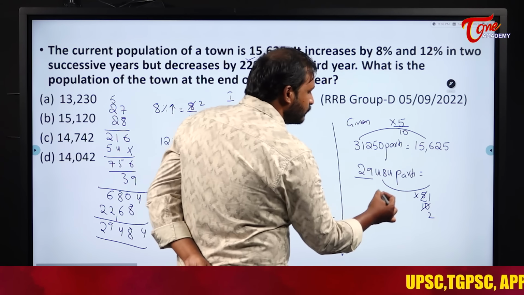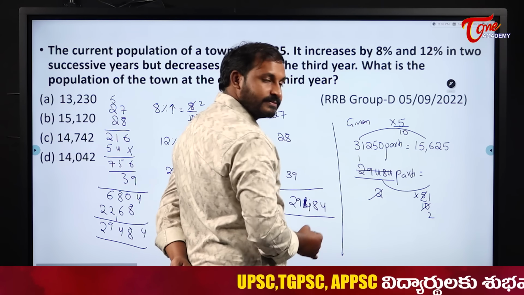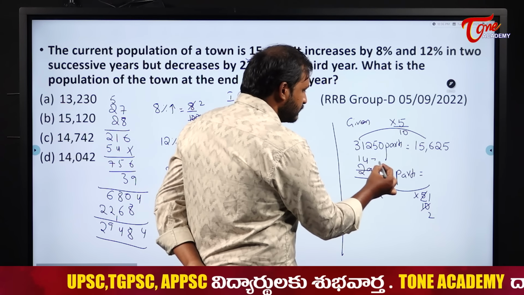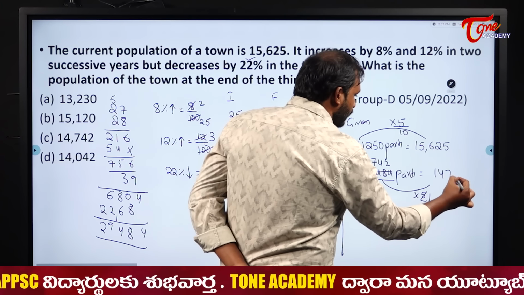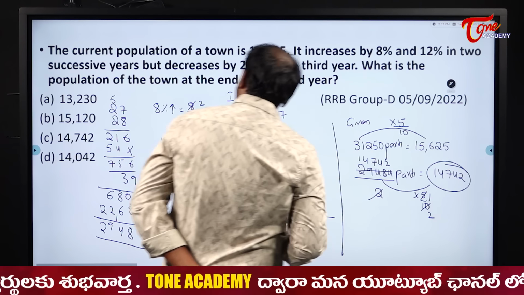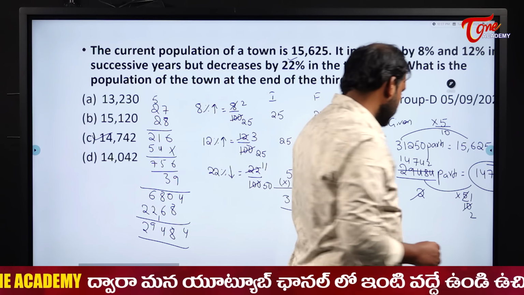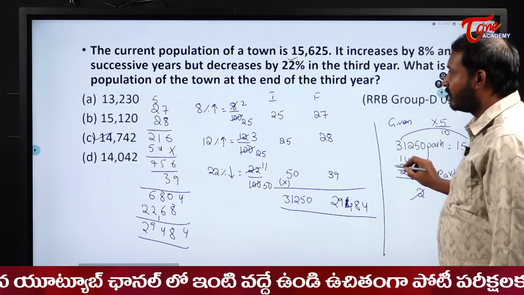So divide it with 2. What will you get? 2 1s are 2, 2 4s are 8, 1 4 means 7, 4, 2. So 14,742. What will the population be after 3 years? 14,742 students. The population after 3 years will be 14,742.